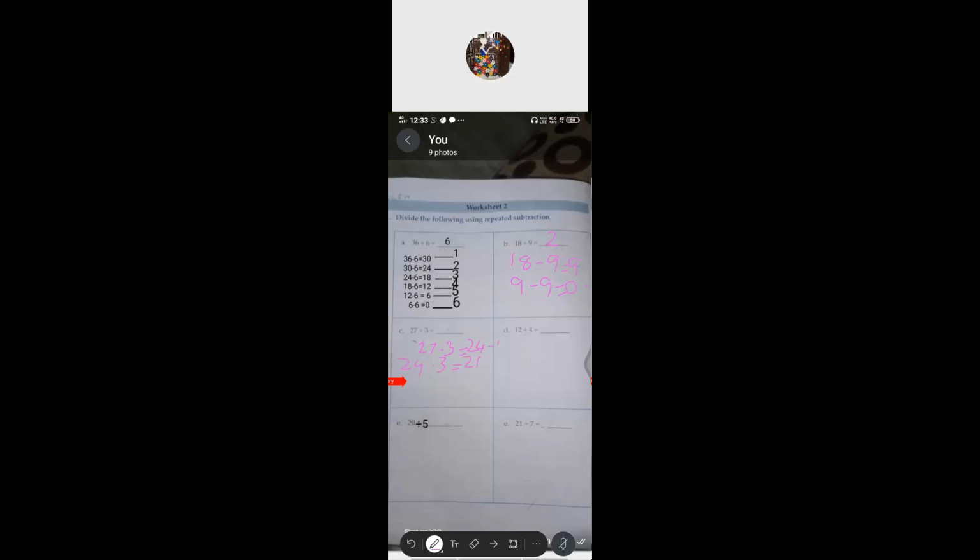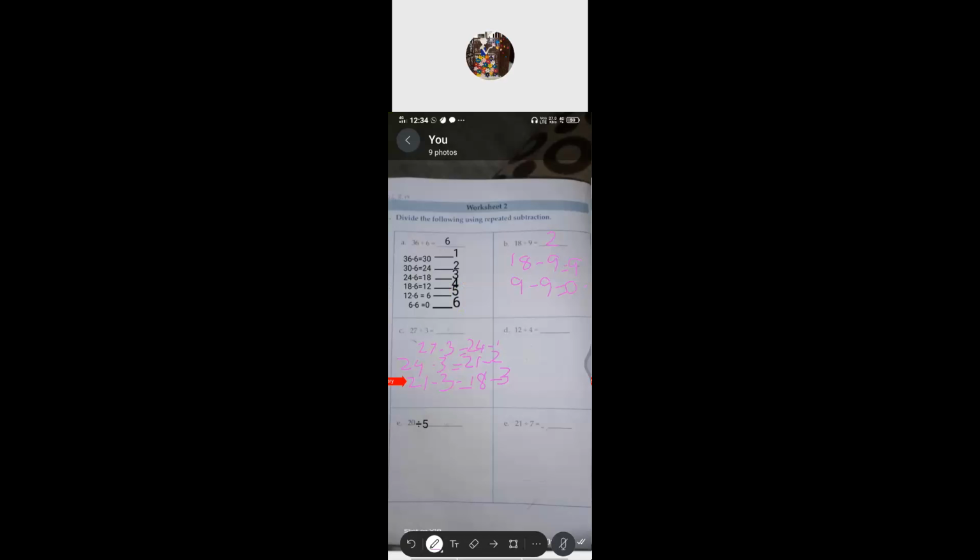What will you get? 21. That is step number 2. Got it? Again, from the 21, subtract, that means take away 3, 18. Step number 3. Again, from 18, take away 3. What will you get? 15. That is step number 4.